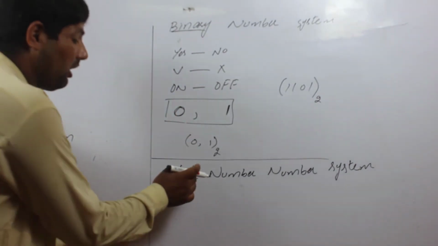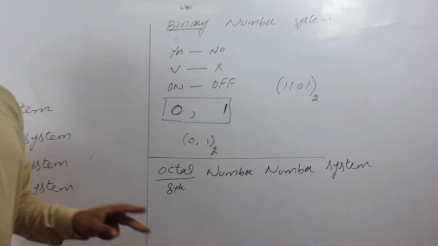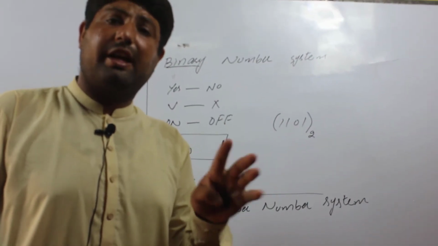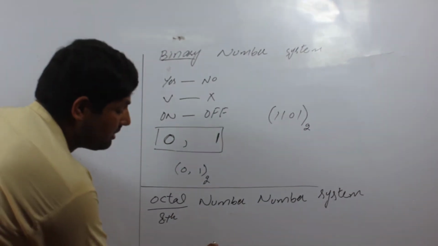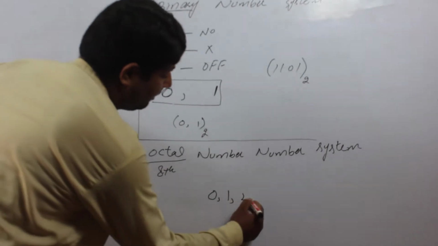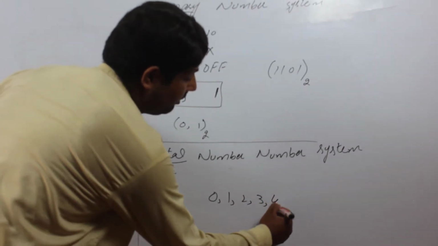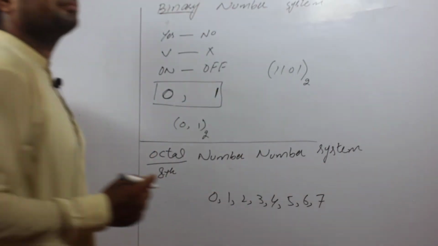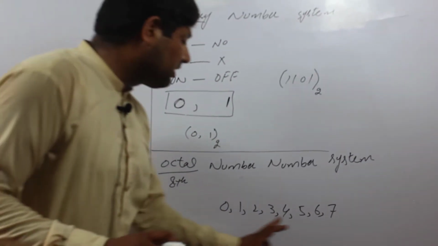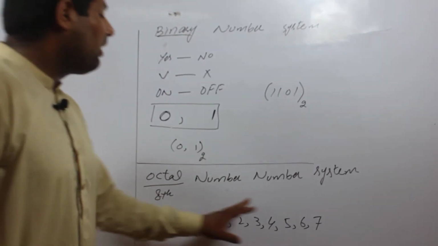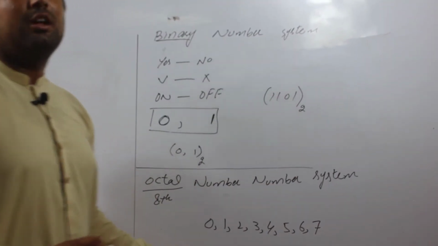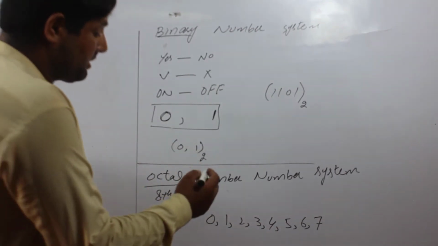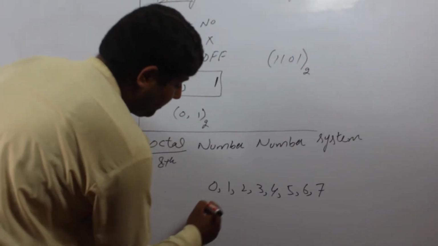It means octal number system consists of 8 digits. The digits of the octal number system are 0, 1, 2, 3, 4, 5, 6 and 7.